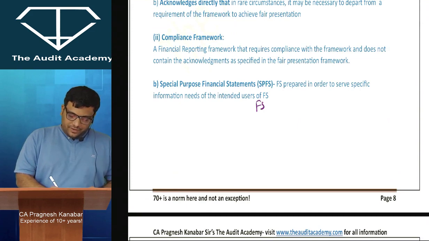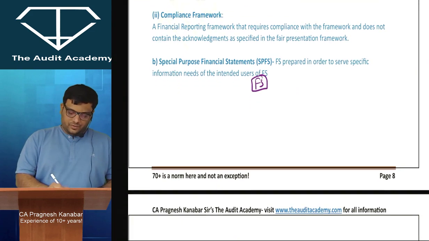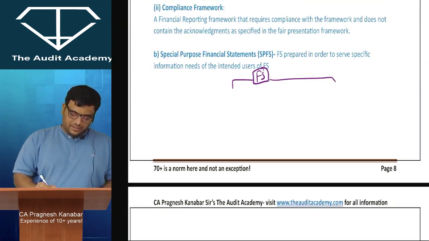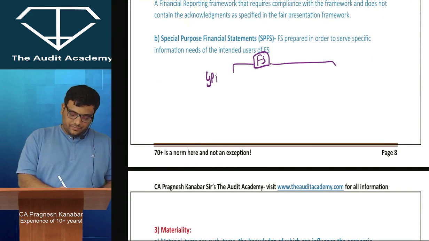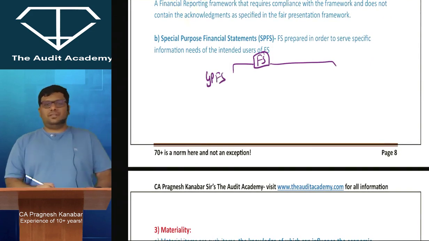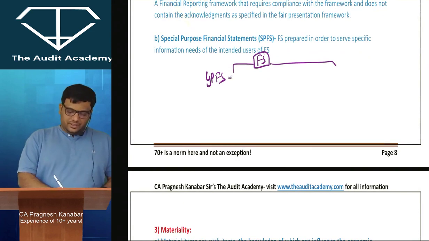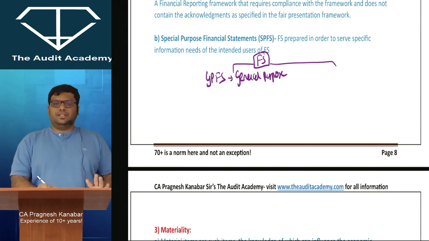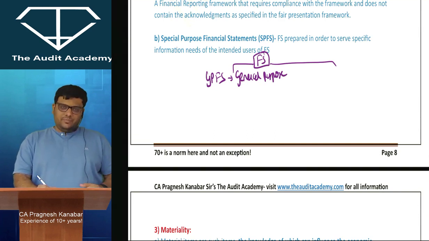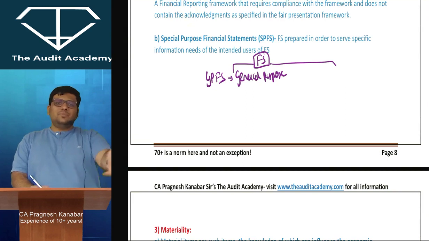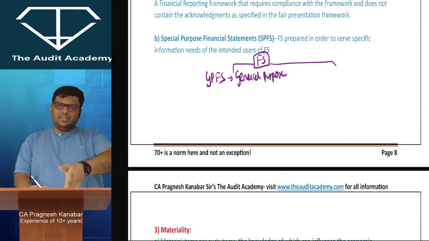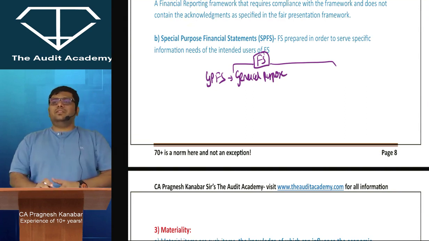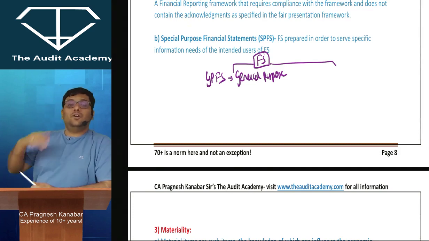When I talk about financial statements, there are two types of financial statements. One is GPFS, General Purpose Financial Statements. Even for historical financial statements, there are two types. General Purpose Financial Statements: the company final accounts, balance sheet, P&L you are preparing, it's a historical financial statement. It's general purpose. That means those financial statements will be used by all the stakeholders. Right?